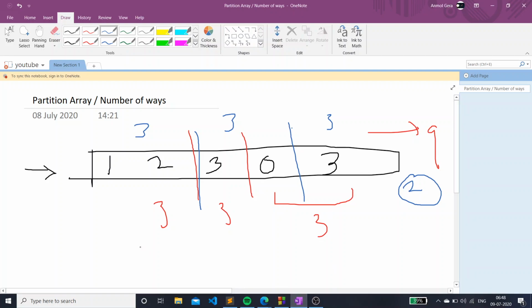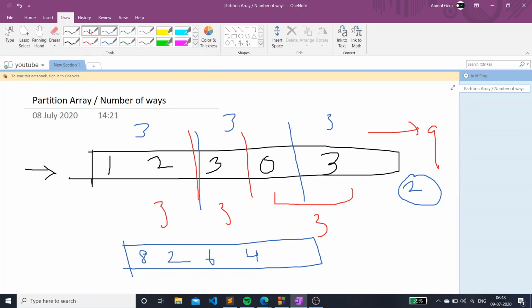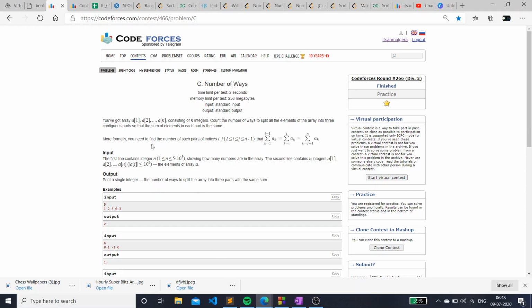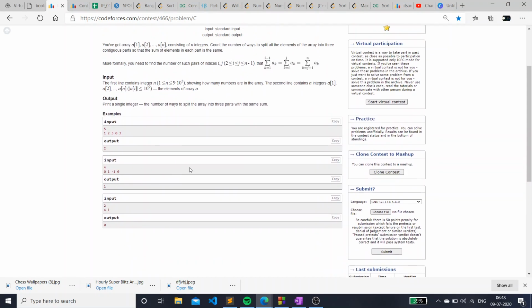Let's just do a trial check. Let's suppose we take an array like this. Elements are 8 2 6 4. Let's just take these elements. Now the sum of this is 20. Now there is no way in which we can divide the array into 3, because the sum is not completely divisible by 3. Okay, so the first observation which we can make here is, if the sum of our array is not divisible by 3, the answer is 0, which means we really can't divide the array into 3.